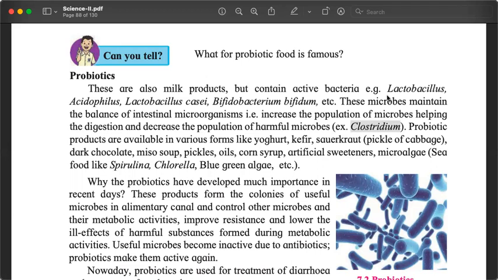And these probiotic products can also be yogurt, kefir, another interesting name, sauerkraut. I think this word is actually of German origin. It just means pickle of cabbage. Cabbage means patta gobi. Uska pickle. Dark chocolate, miso soup, which is of Chinese and Southeast Asian origin, pickles, oils, corn syrup, all these things.